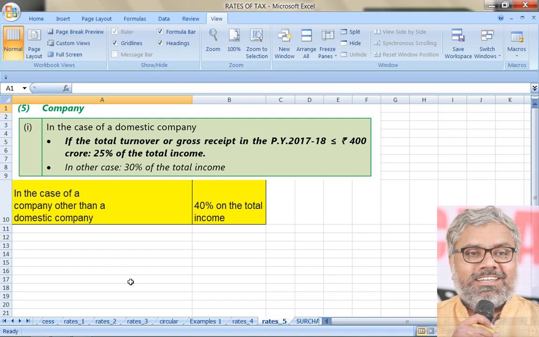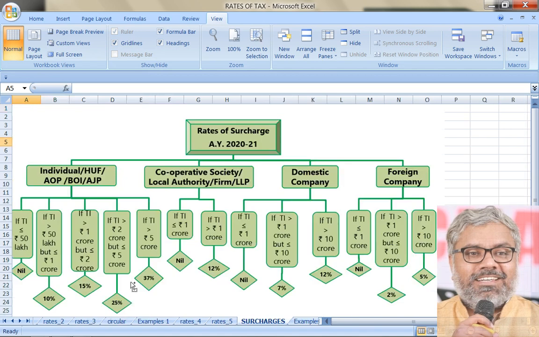That is the general tendency in examination problems. A lot of information will be given, but not all of it is relevant. There will be some irrelevant information also, and we should identify what that is. So for any SSC other than a domestic company, the turnover in previous year 17-18 is completely irrelevant.